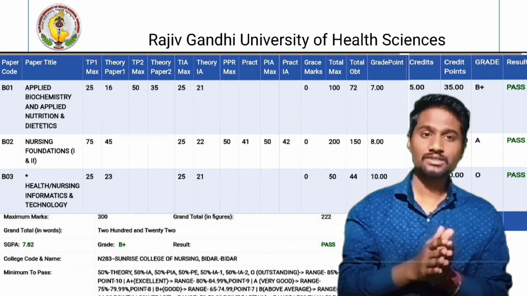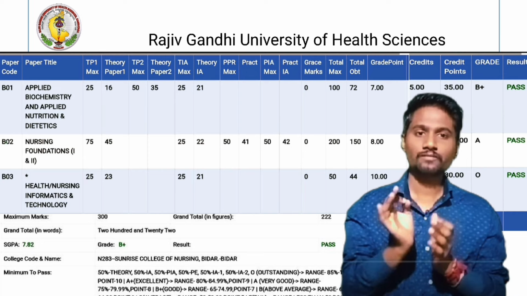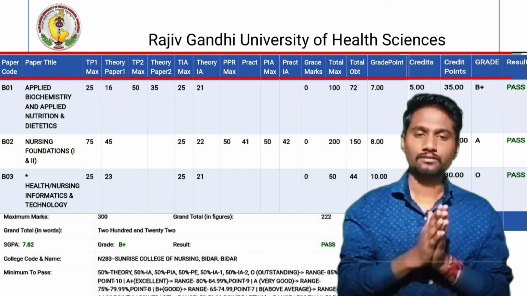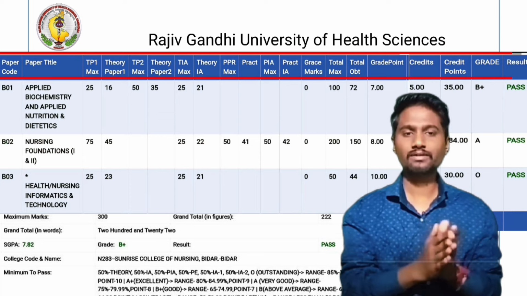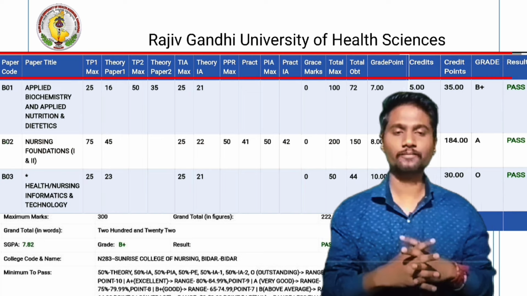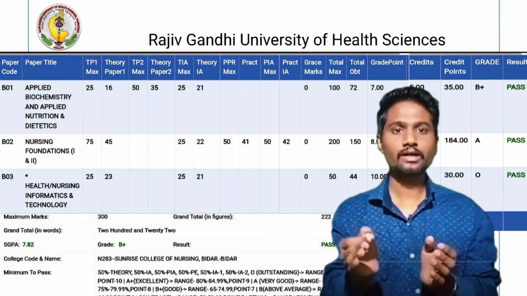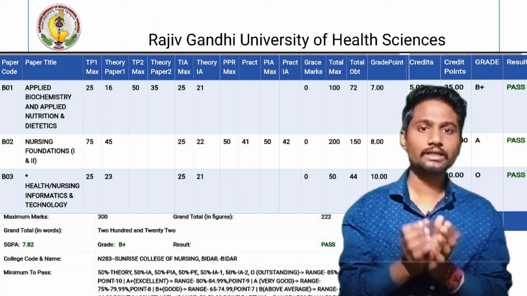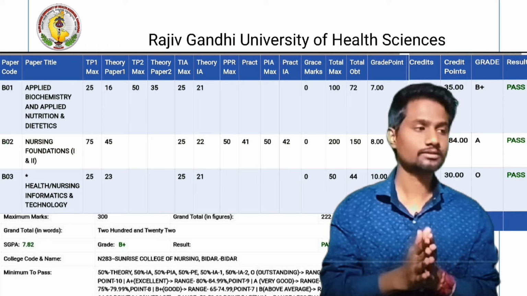In this RGHS EMS result mark sheet, you can see many columns. In this video, we are going to discuss the meaning of each column, how the marks are given, and on what basis marks will be given. So everything we will discuss in this video: how to read and understand your RGHS mark sheets deeply by understanding each and every technical word meaning that is given in the mark sheet.